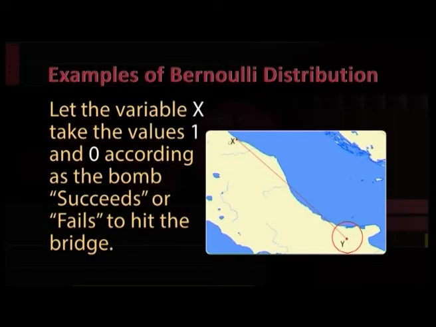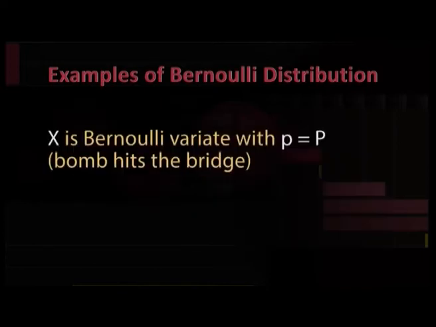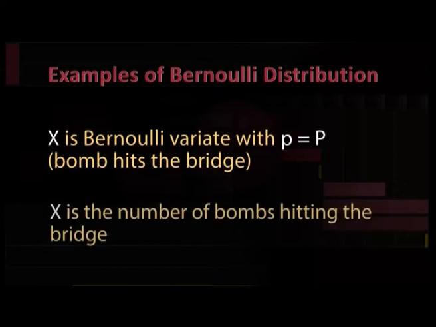Let's take another example. A bomb is dropped from an aeroplane on a bridge. Let the variable X take the values 1 and 0 according to the bomb succeeding or failing to hit the bridge. Then X is a Bernoulli variate with p being the probability that the bomb hits the bridge. Here X is the number of bombs hitting the bridge.